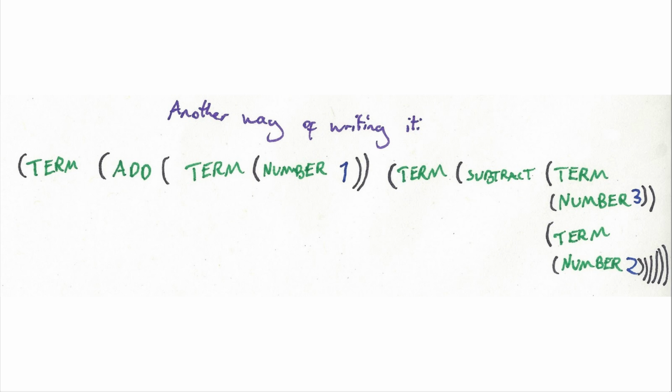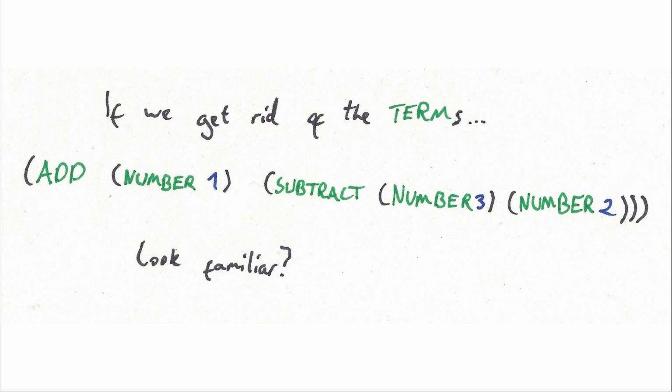The thing you probably notice is there's a lot of the word term around. Actually, we don't really care about this term. Now we've got a grammar, now it's made a parse tree. We need to get rid of the term, so let's look at what it looks like without terms. Now we just have an add and a subtract, and a boxed number, like number 1, number 3, number 2. This looks a bit like another set of languages you might have known, and there's reasons for that.